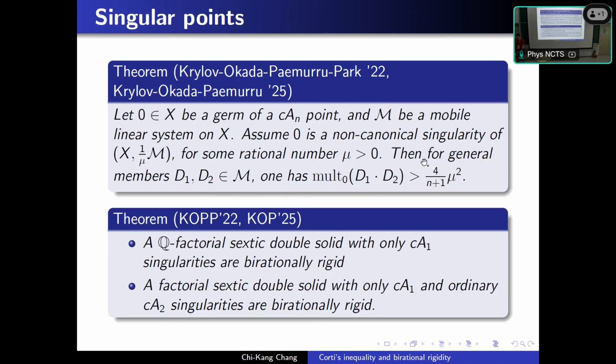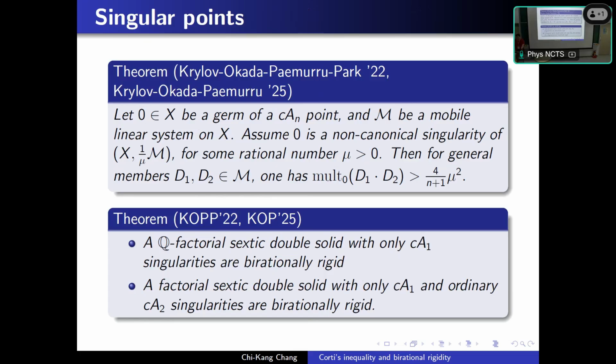Also, in fact, a smooth point can be regarded as a cA0 singularity, so this coincides with the original Corti inequality. And by this inequality, they prove that Q-factorial sextic double solids with only cA1 points, or factorial sextic double solids with only cA1 or ordinary cA2 singularities, are birationally rigid.